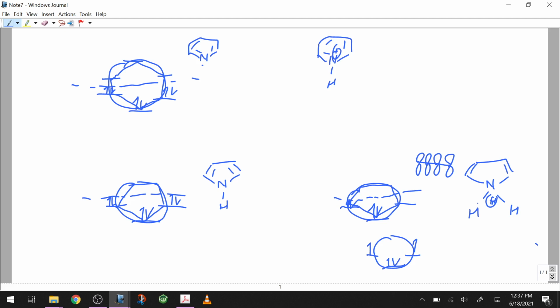It wasn't ideal. It was just to make you remember how to draw Frost diagrams and to show you, at least for pyridine, there's no difference whether it's protonated or not. It's still got 6 pi bonding electrons no matter what we do to that nitrogen lone pair. That is not the case for pyrrole. So the Frost diagram on that last example, the protonated pyrrole, really wasn't ideal, but I didn't count off for it if you drew it oddly, because there's no correct way to draw it with a Frost diagram.